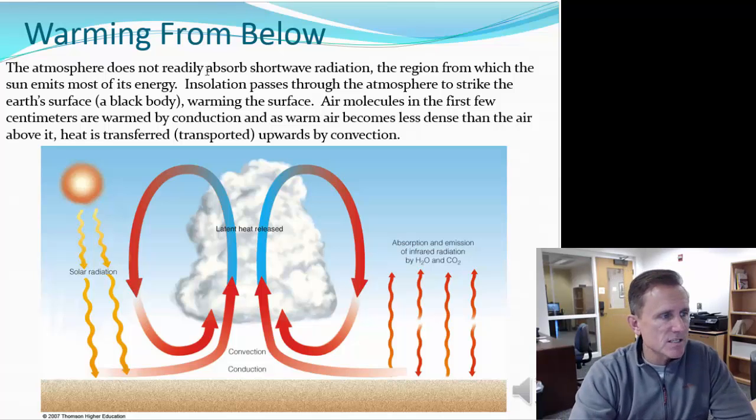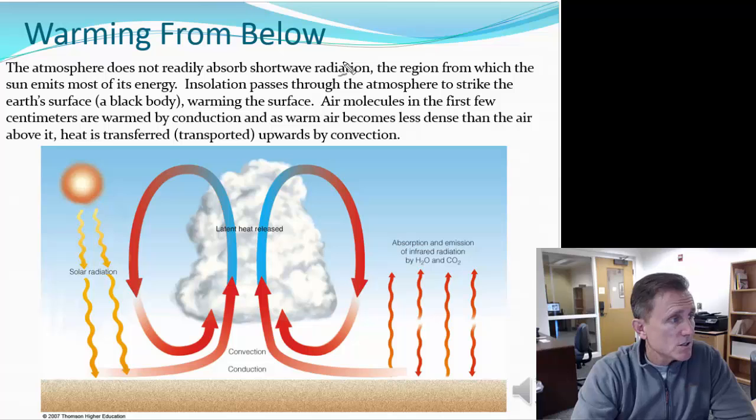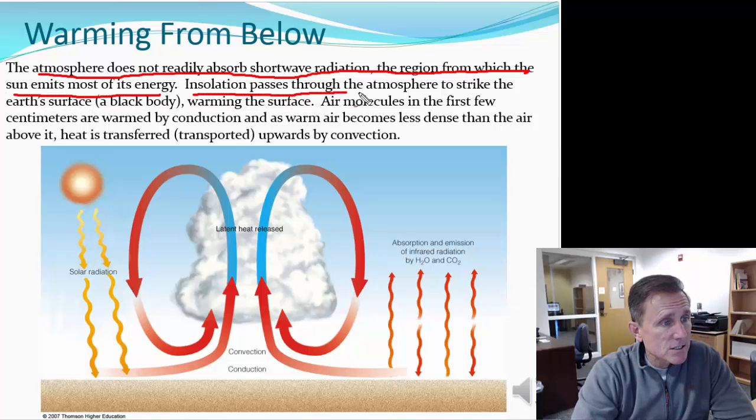So the atmosphere does not readily absorb shortwave radiation, the region from which the sun emits most of its energy. Most of that energy just goes right through the atmosphere. Insolation passes through the atmosphere to strike the Earth's surface, warming the surface.